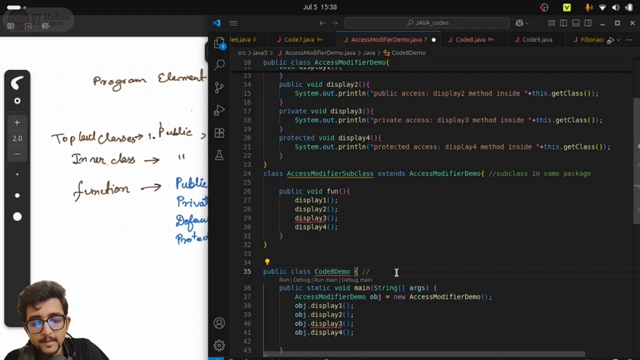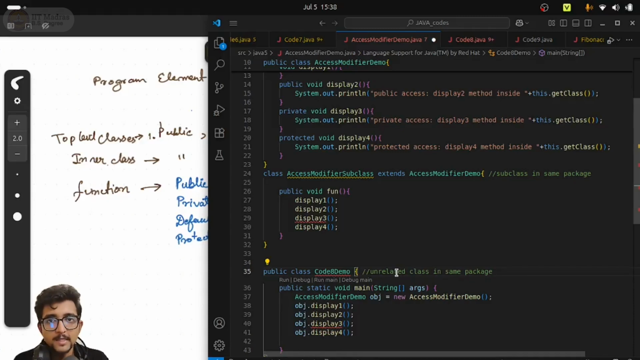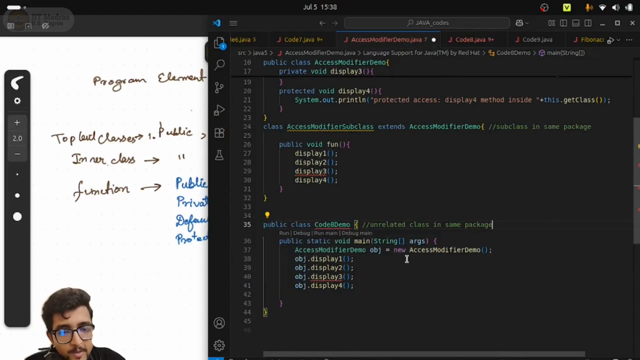outside, unrelated. It is not a subclass, it is an unrelated class in the same package. So here also, as long as you are within the same package, this subclass and non-subclass criteria will not be highlighted. Once you move out of the package, then you will see that protected methods are only allowed to be accessed inside subclasses. Within the package anyway it is accessible. So display1, which is of default type, is anyway accessible, fine, right?